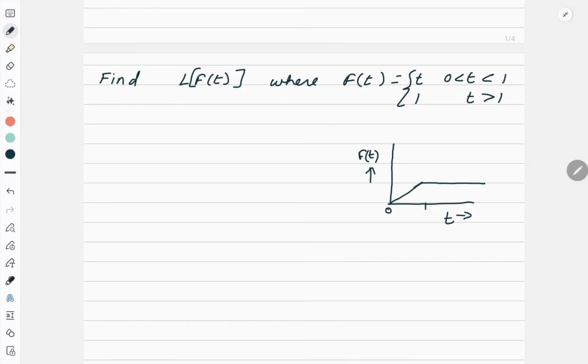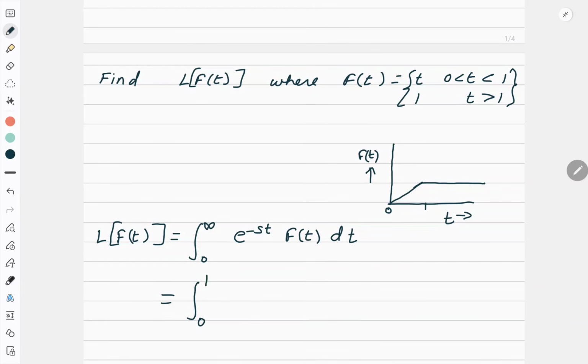So let us apply the definition. My definition says that Laplace transform of any function is equal to integral 0 to infinity e to the power minus st f(t) dt. Correct? Now in this particular case, my f(t) is varying in two different ranges. So I'll break my limits from 0 to 1 and from 1 to infinity.